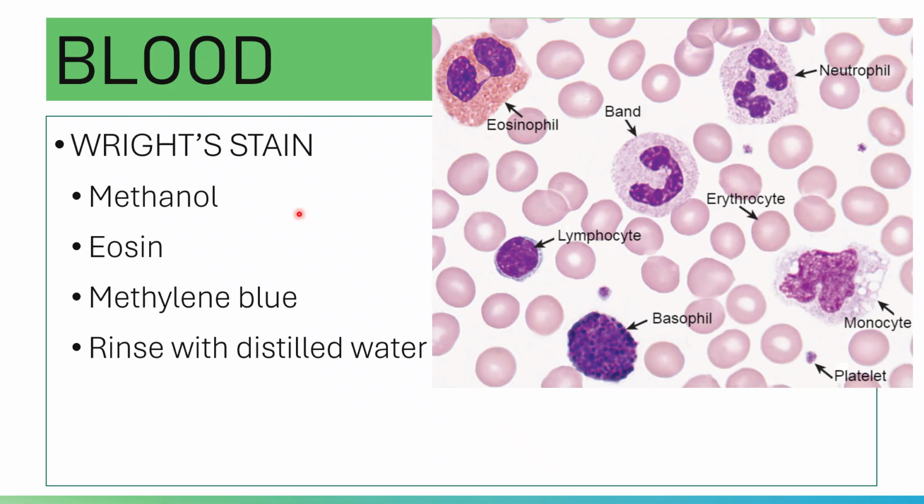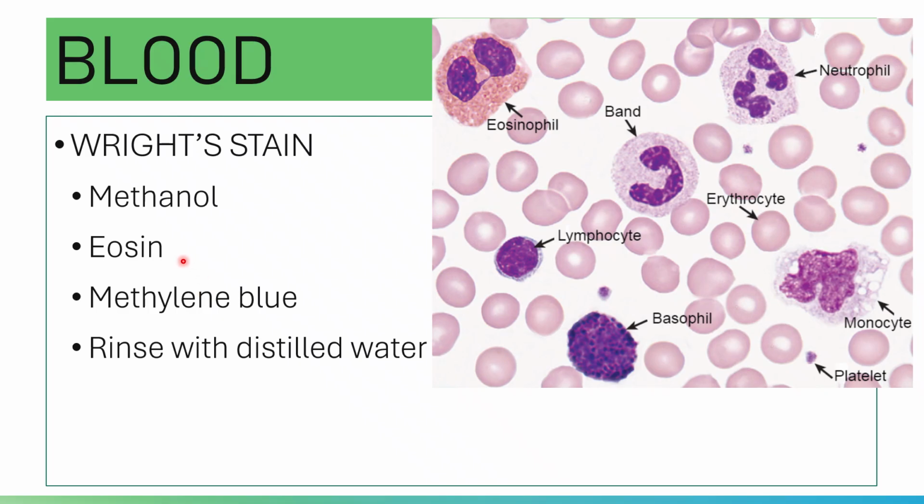Your Wright stain contains an acid dye, which is your eosin, and your methylene blue is a basic or alkaline dye.